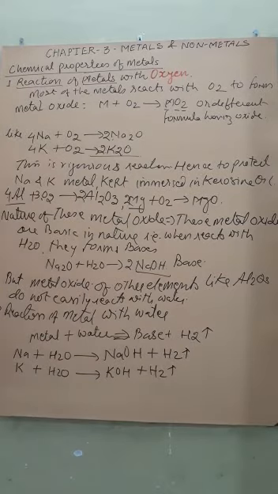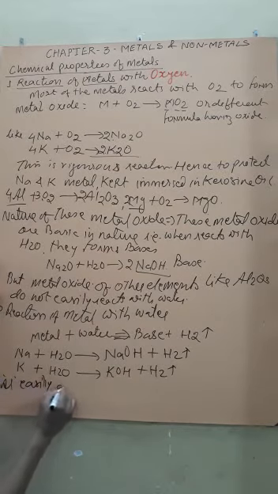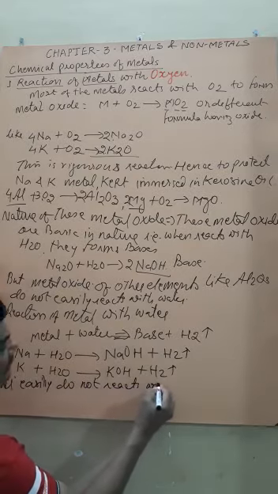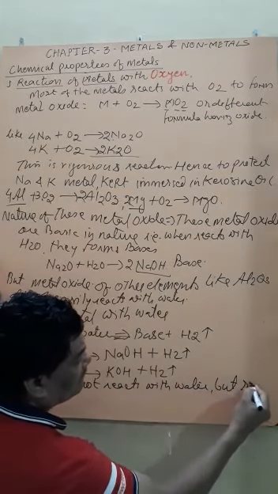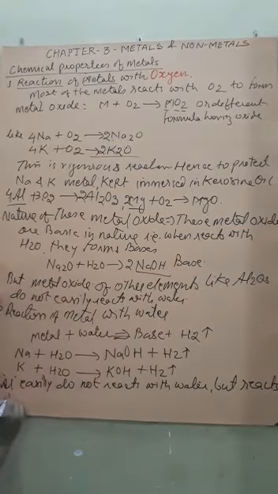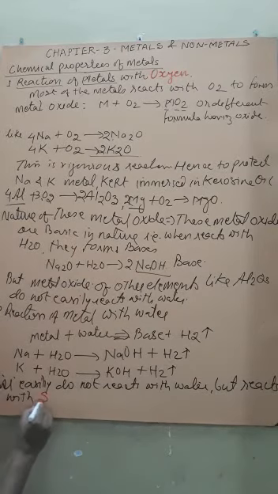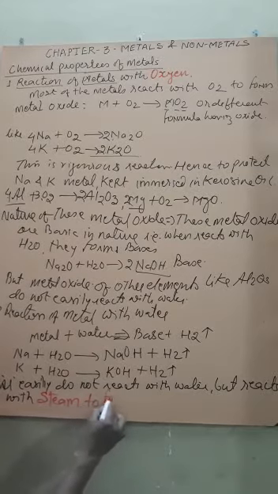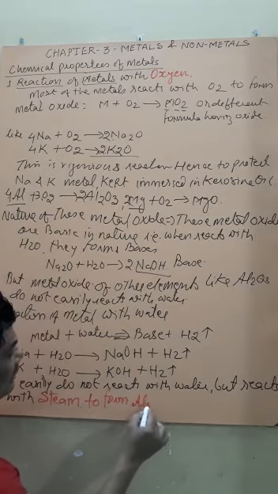Some other metals like aluminium do not easily react with water, but react with steam. You know what is steam? That is hot vapor of water. This is called steam. It reacts to form aluminium oxide.